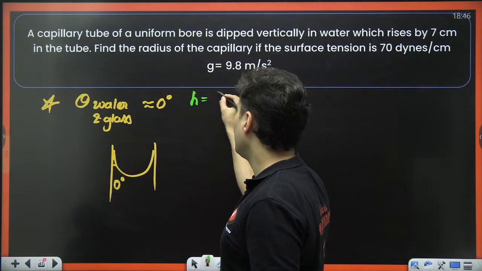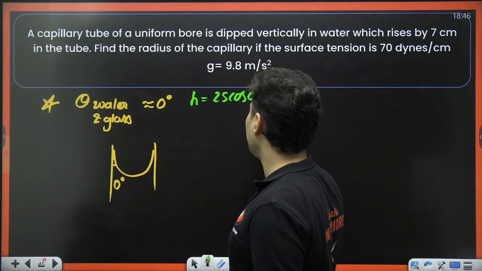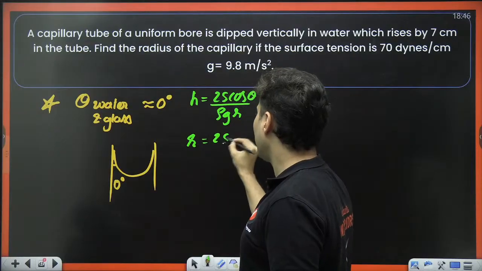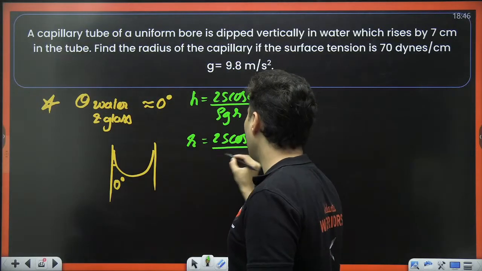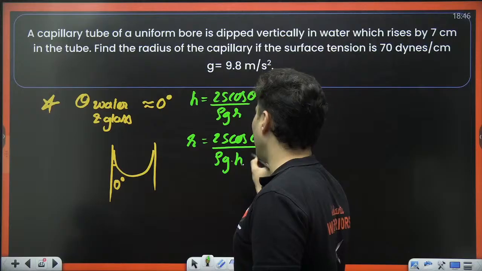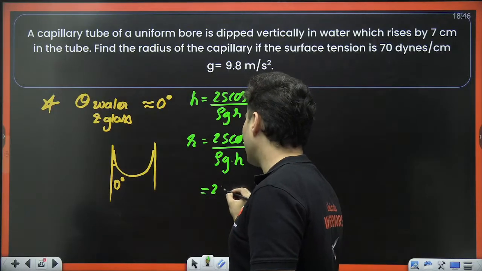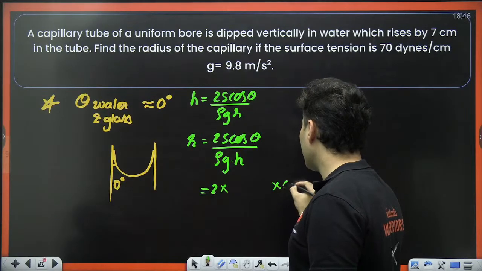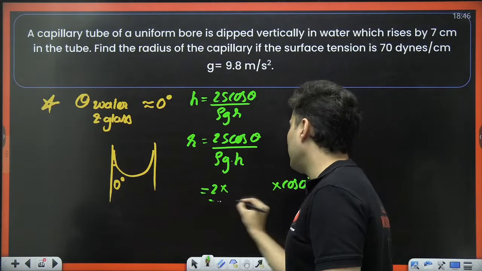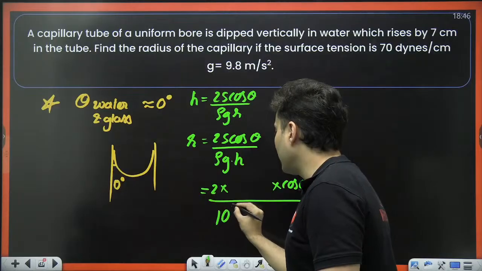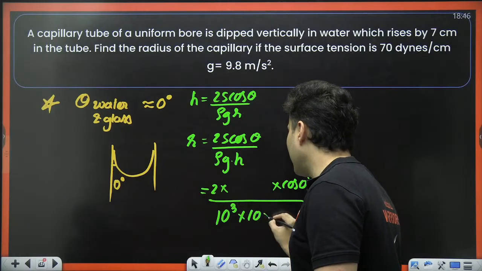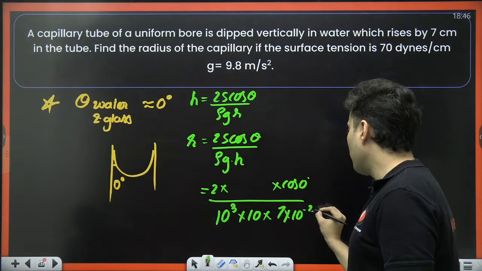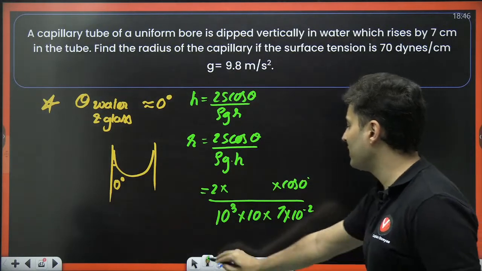So height is 2S cos theta by rho g r. So r will be 2S cos theta by rho g into h. Now 2, as it is, surface tension I don't know yet. Cos theta will be cos 0, which will become 1. Density of water is 10 to the power 3. G value is 10. Height is 7 centimeter, so 7 into 10 to the power minus 2. What about surface tension?